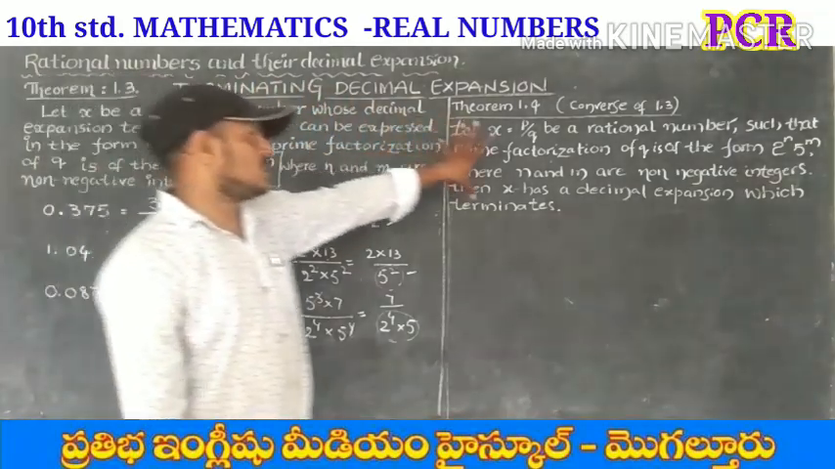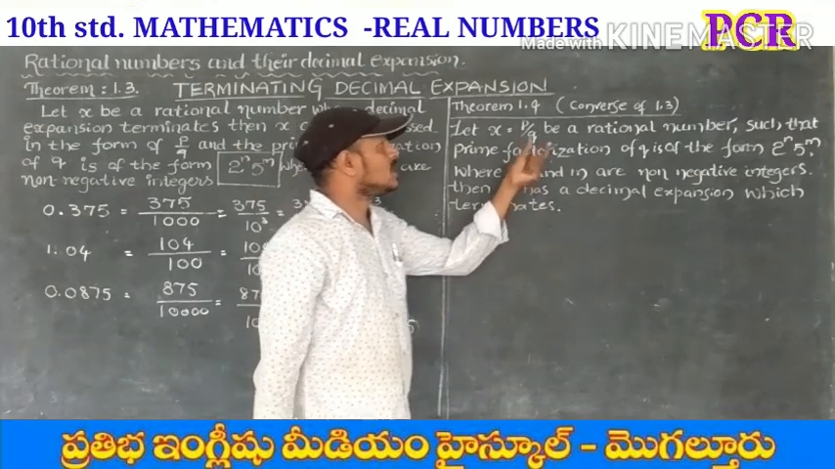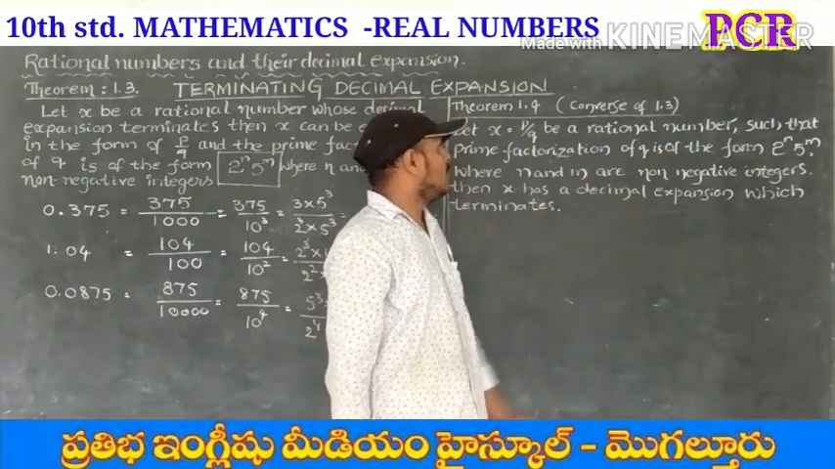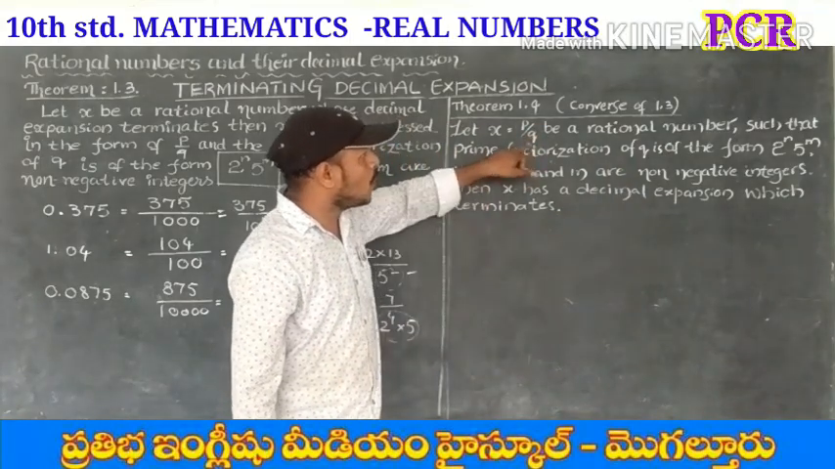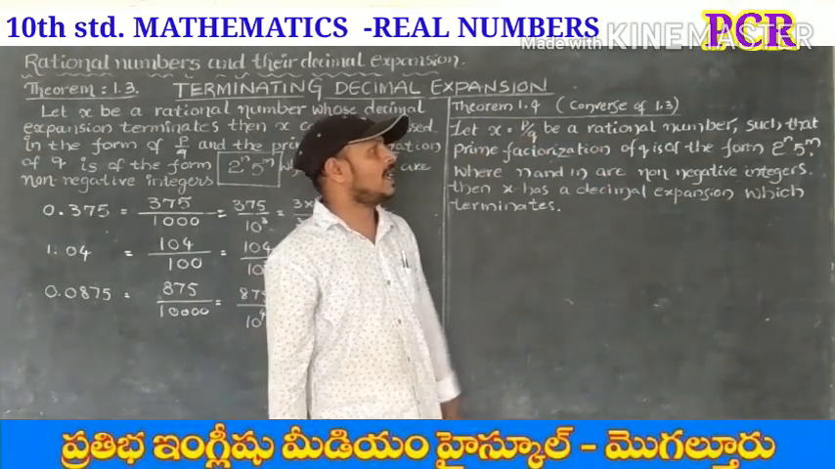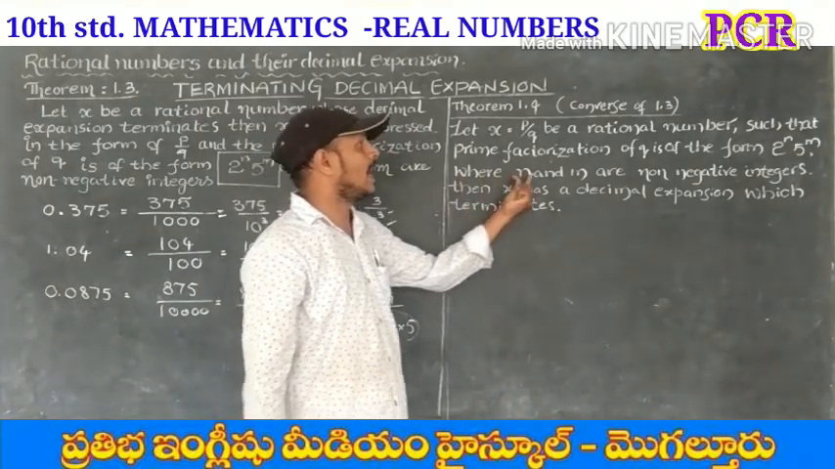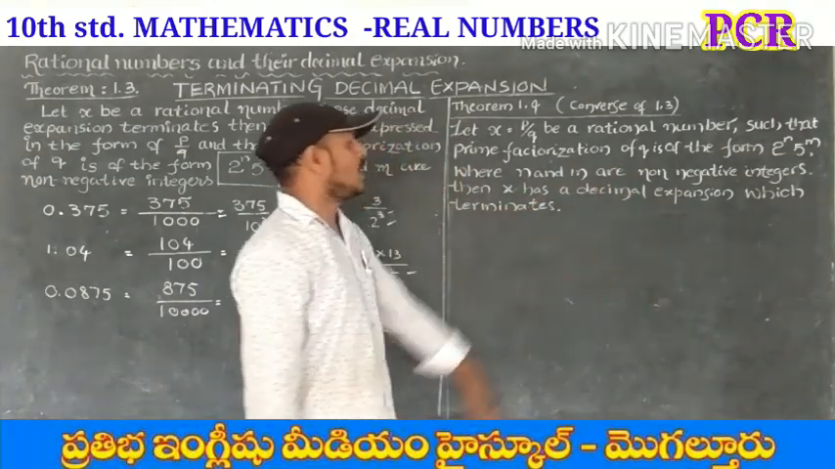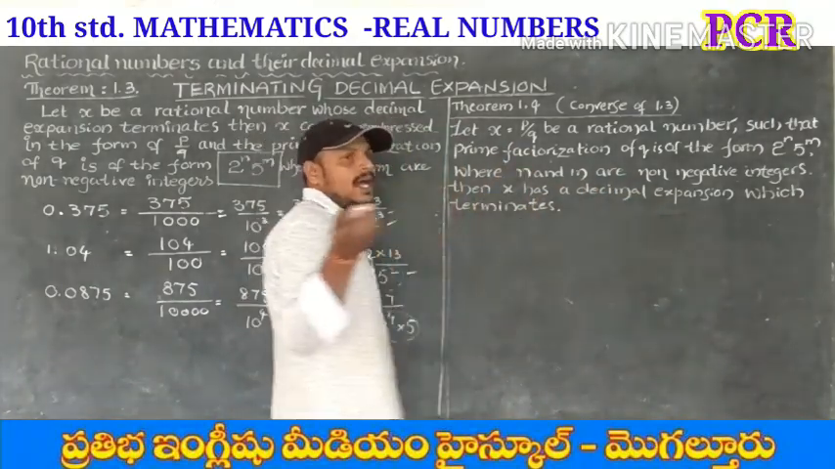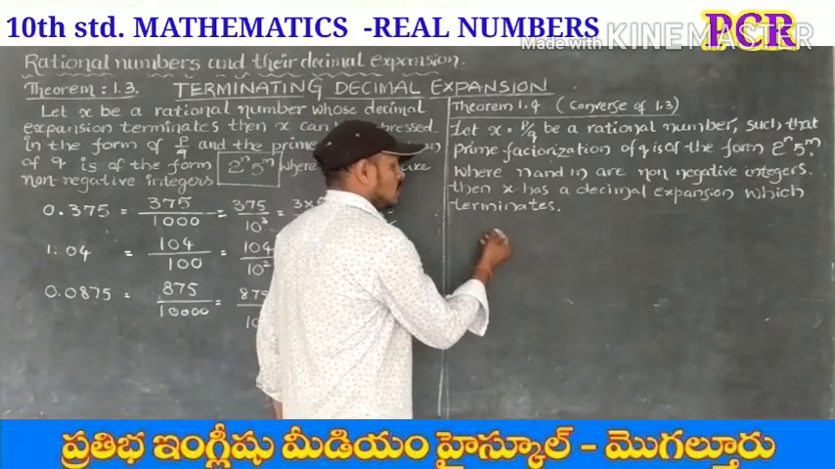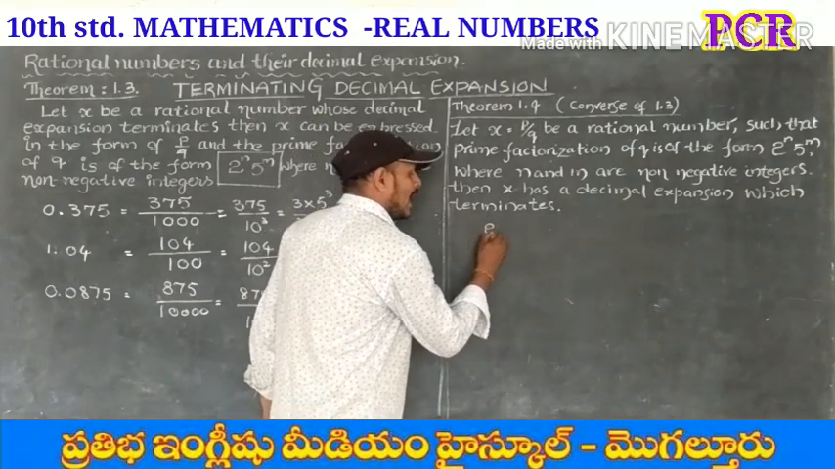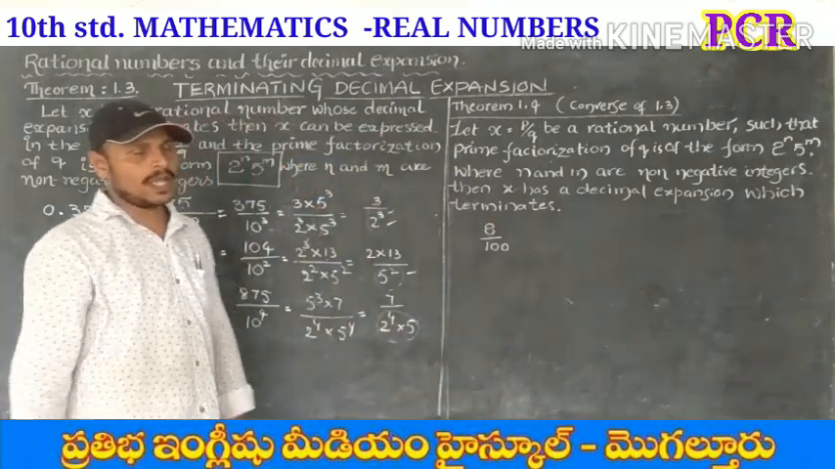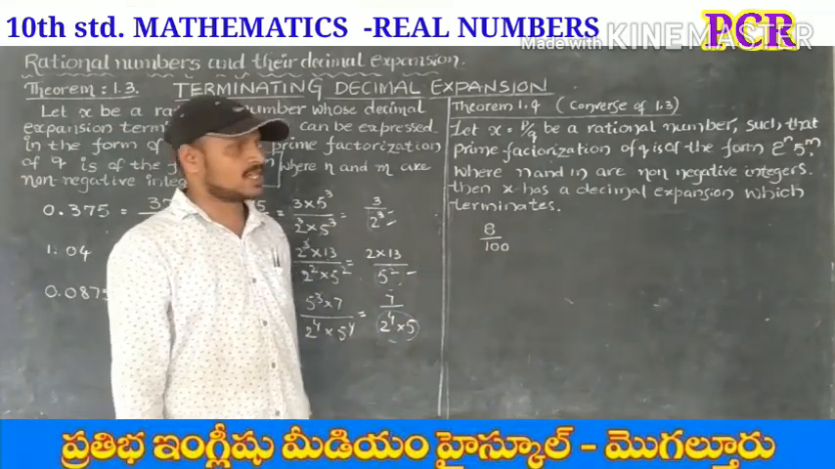Let's see the converse of this theorem. What is the converse? Let x equal p by q be a rational number such that the prime factorization of q is of the form 2 power n into 5 power m, where n and m are non-negative integers. Then x has a decimal expansion which terminates. Let's take a rational number, 8 by 100.